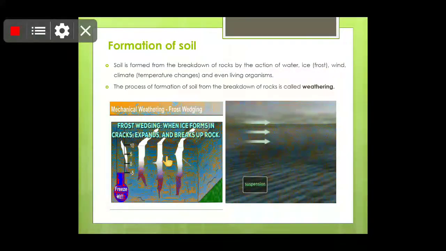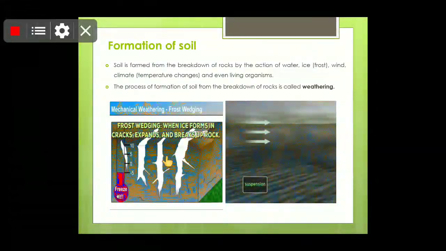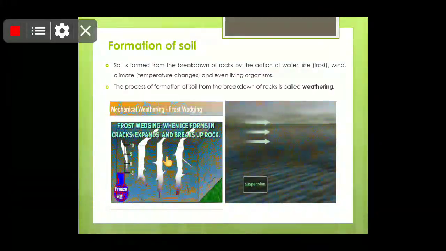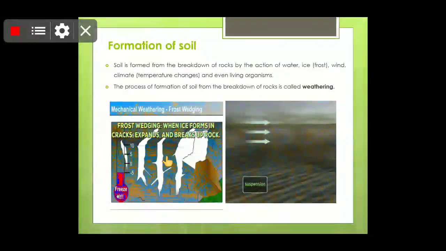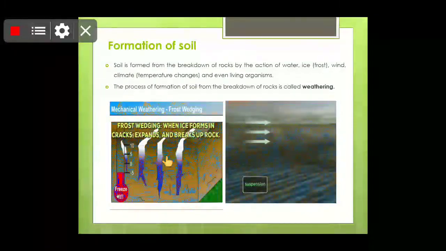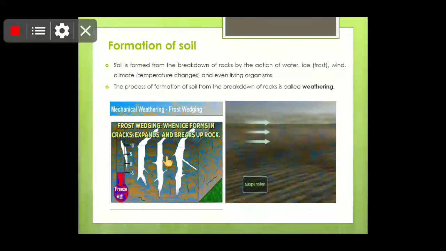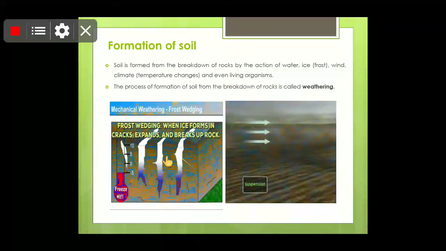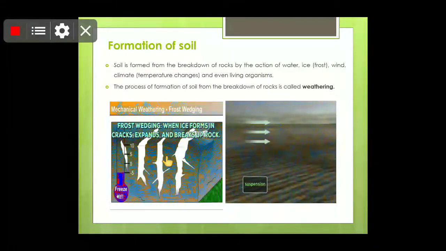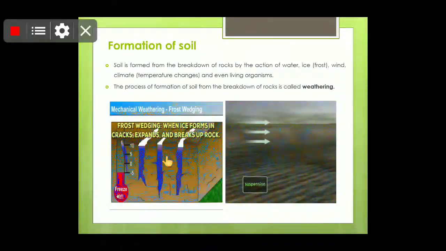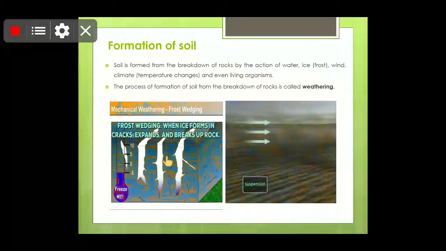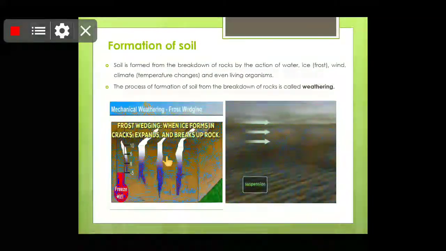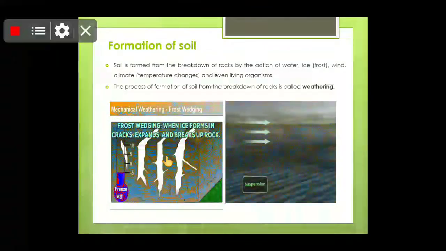In winters, this water freezes to form ice. Children, when the ice in the crevices of these rocks expands, it causes the crevices to open up further. This leads to the breakdown of rocks. It also results in the formation of small rock pieces. So children, then on the small rock pieces, the water or the air would act abrasively and would result in the formation of soil. Children, rain and river water further breaks the rock particles into fine grains by abrasive action.